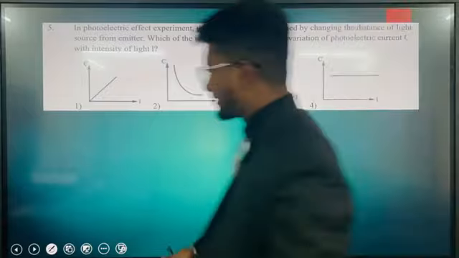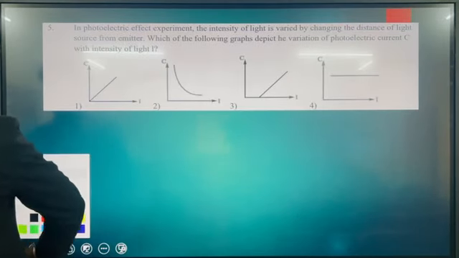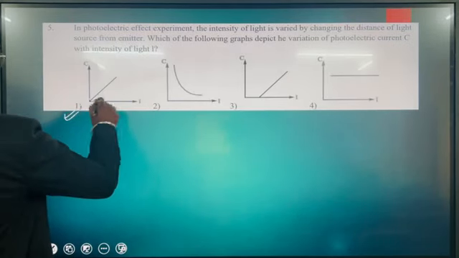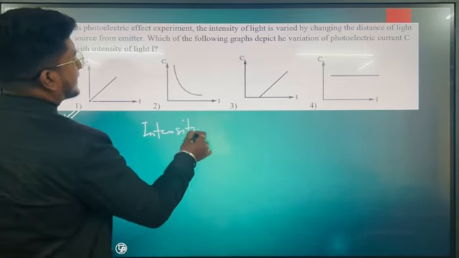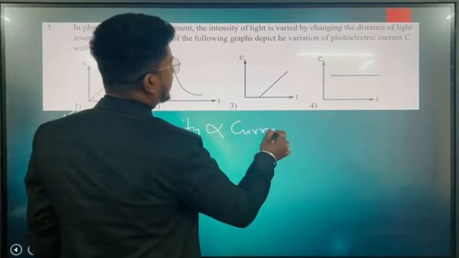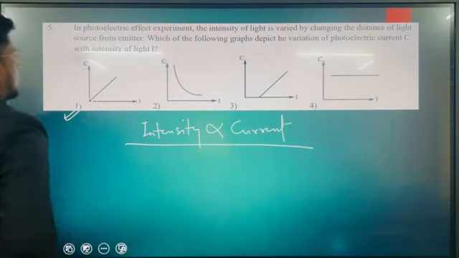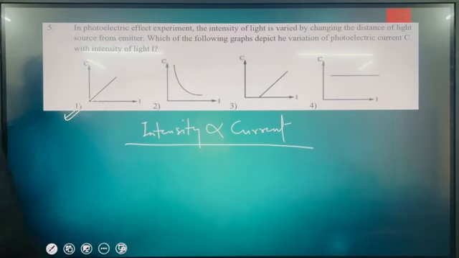Okay, the answer is option number 1 here. Why option number 1? Because intensity is directly proportional to the current. So it's linearly dependent on it. Hence, option 1 is your correct answer. Let's move to the next question.